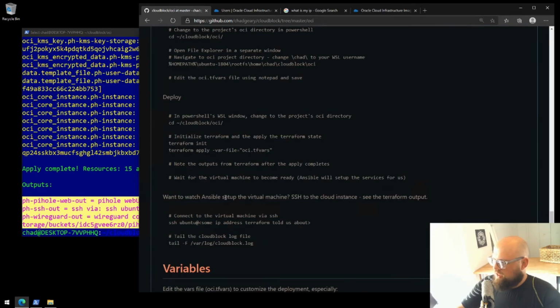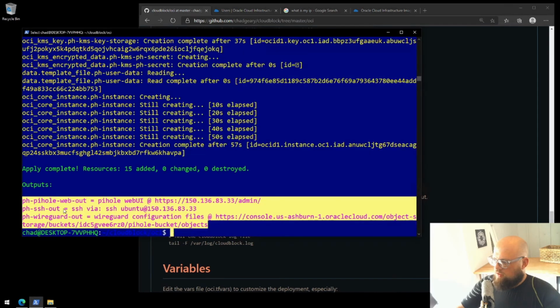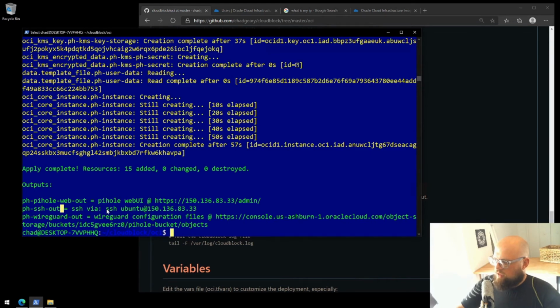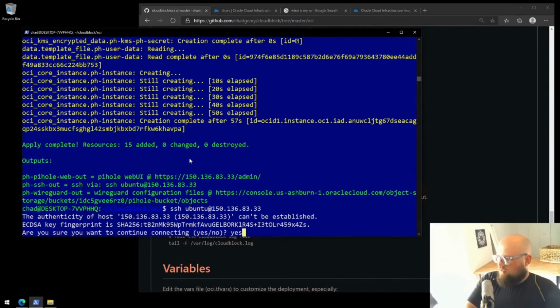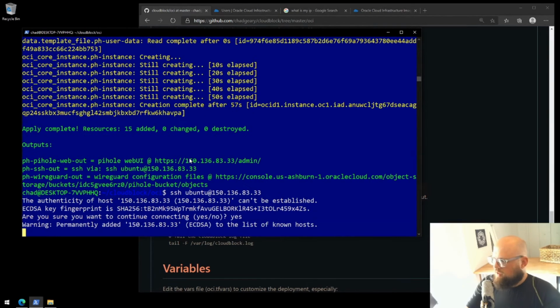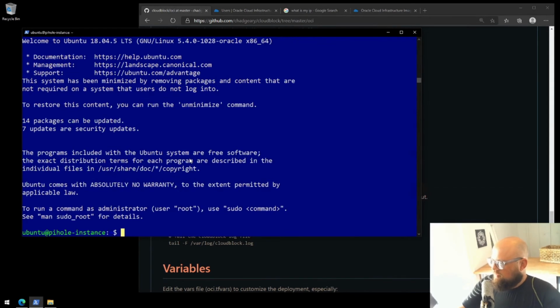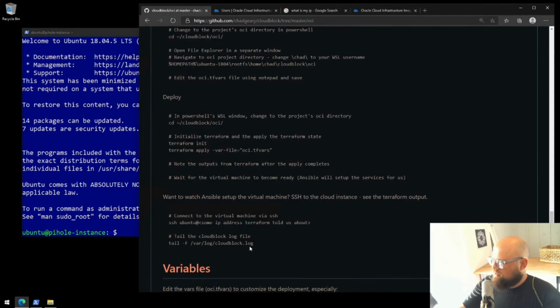If we want to watch the Ansible setup on the virtual machine, we can SSH in and then tail a certain file. So you see here SSH in. Terraform tells us how to do that. SSH with this command. I've copied it with right click, paste it in. This is our first time connecting to this machine via SSH. I'll type in yes. And we are logged into our Pi-hole instance.